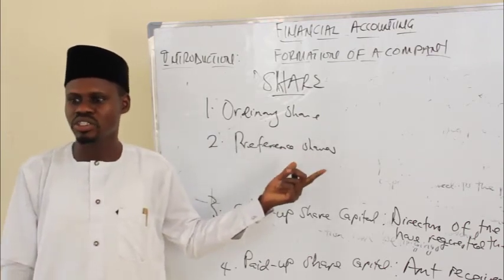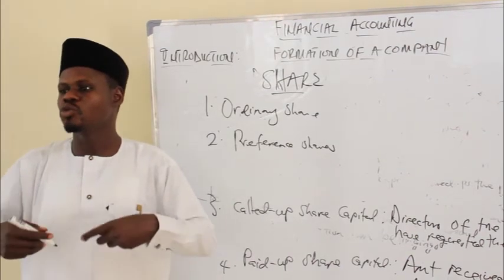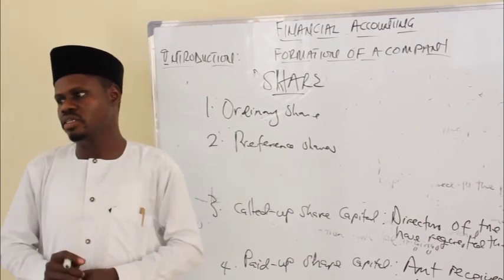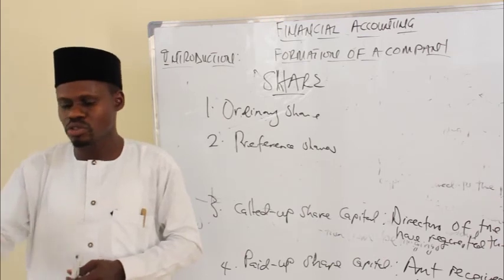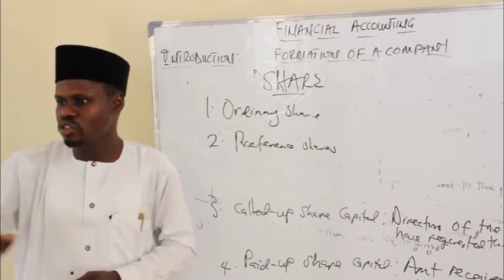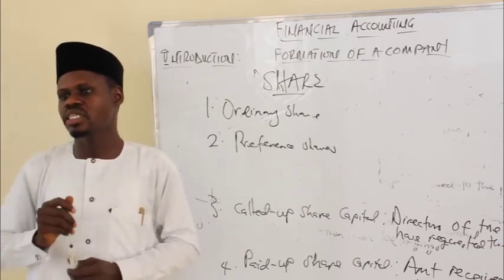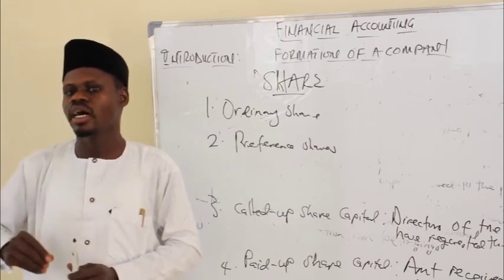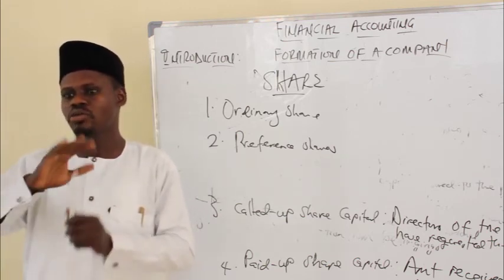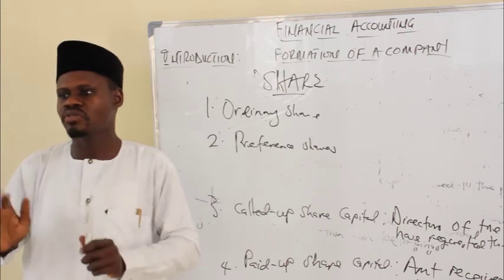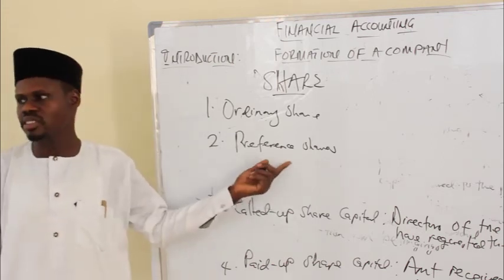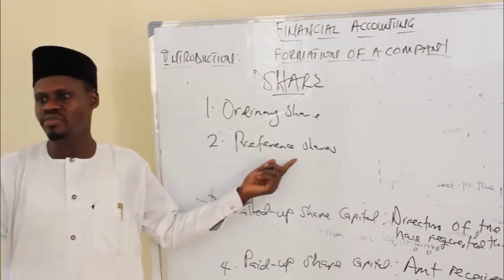And what do we mean by preferential treatment? It means dividend. You will be the first person to be paid a dividend. When we say dividend, it means the profit. You have contributed your money to start a business, you are expecting a profit. Now, after the end of the year, the company will declare profit or loss. If they have declared profit, you will be the first person as a preference shareholder to receive dividend.